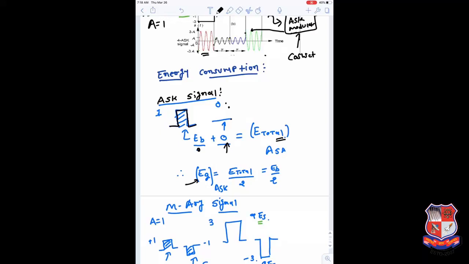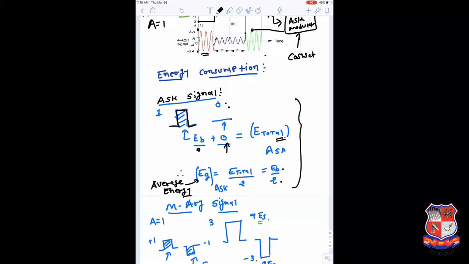And if we consider the average energy, the average energy is the total energy divided by the number of bits. So here the total energy is EB divided by the total number of bits, so that is EB by 2.